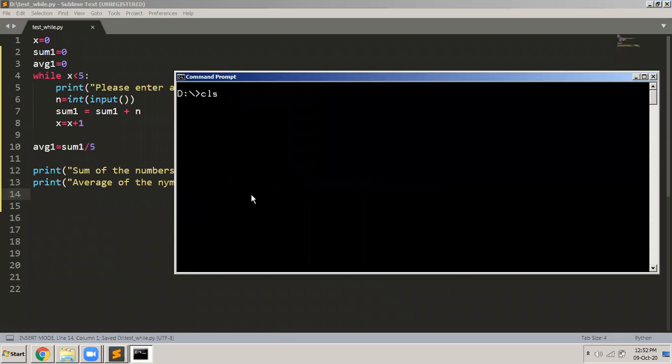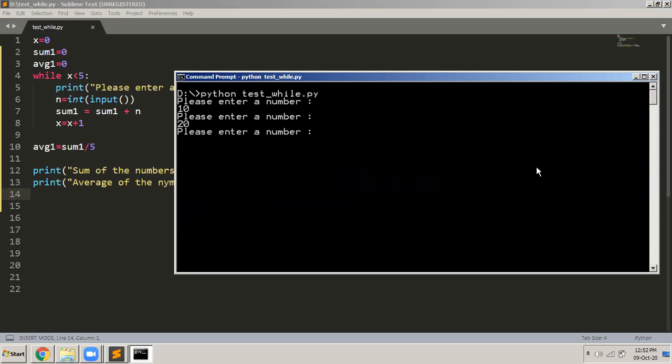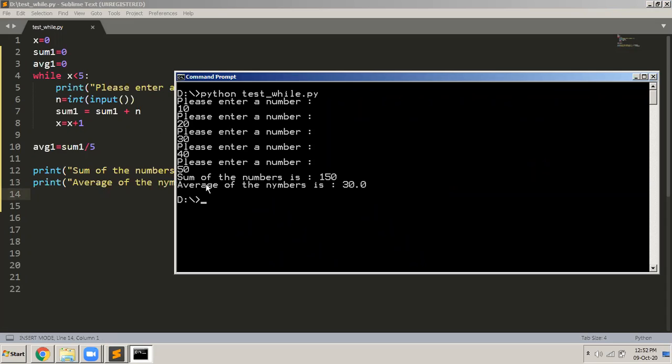I clear the screen and then execute the program. It is asking me to enter the number. I say 10, 20, 30, 40, and then 50. And then you can see that the sum of the numbers is 150. If you add this up, it will be 150. And the average of the numbers is 30, because 150 divided by 5 is 30. Simple program.